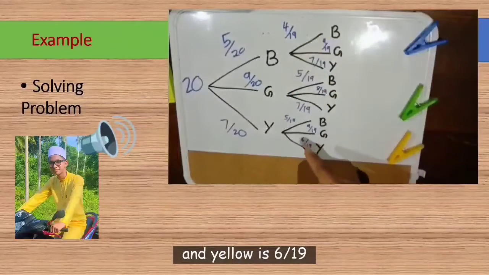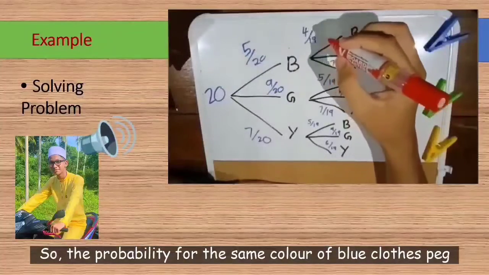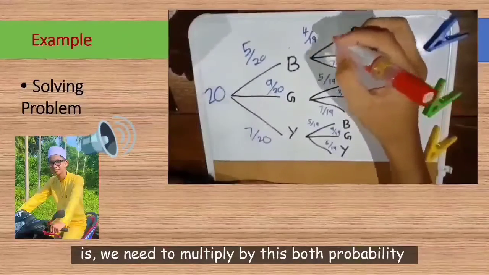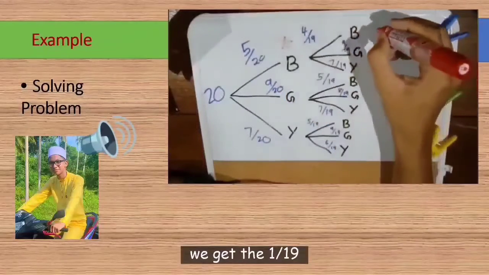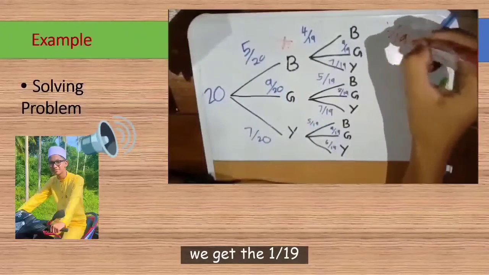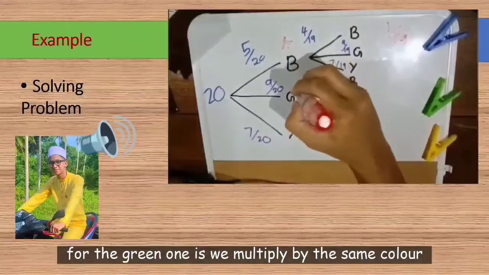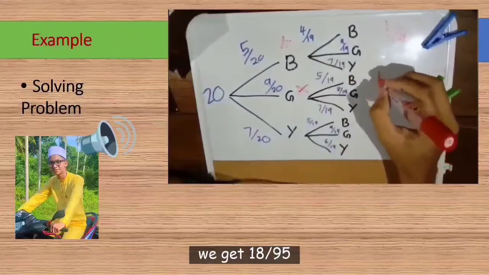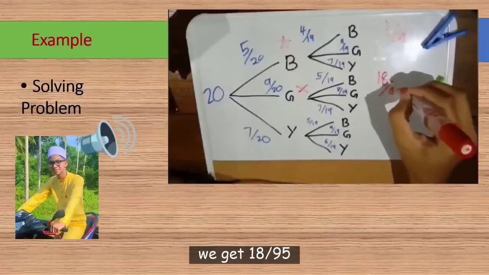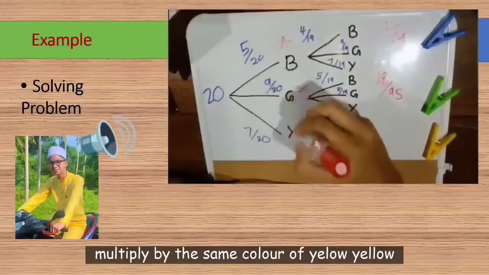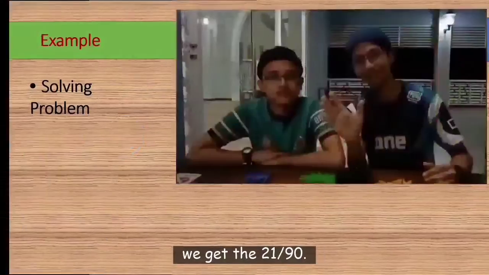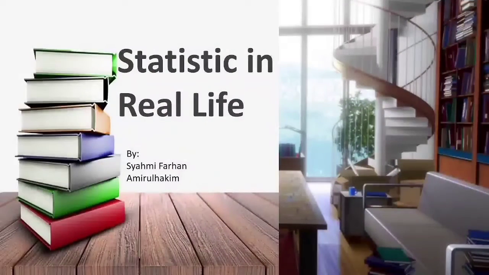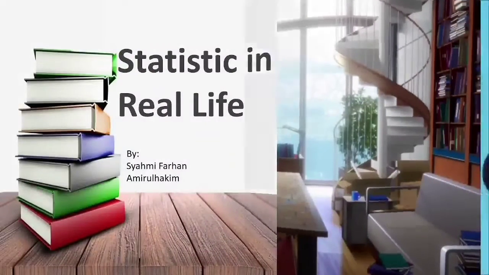So the probability for the same color of blue cloth bag is we need to multiply both probabilities. We get the 1/19. For the green one is we multiply by the same color. We get 19/95. So the last one for the yellow is we multiply by the same color of yellow. We get the 21/19. The second application is statistics in real life.